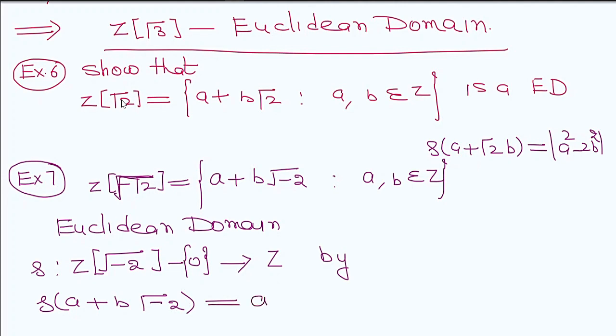It is a positive value, so there is no need of absolute value. With the same line of action as example number 5, we can prove that it is a Euclidean domain.